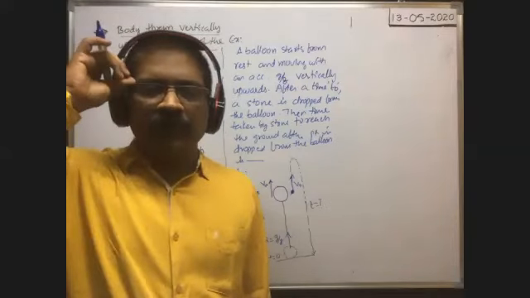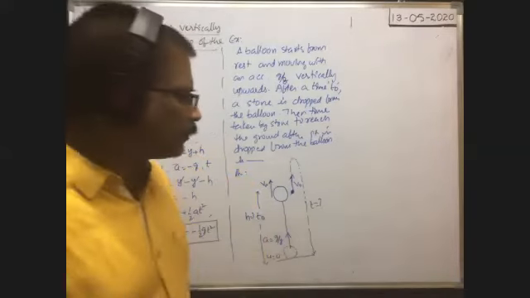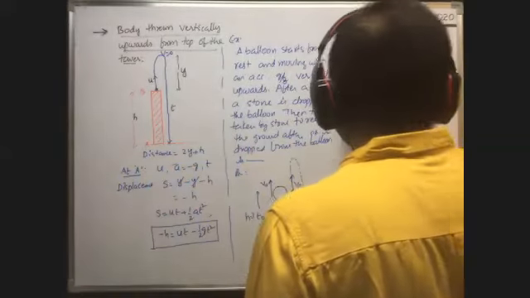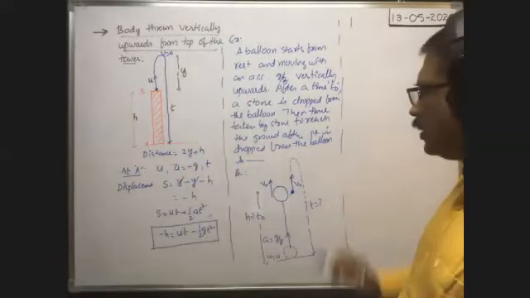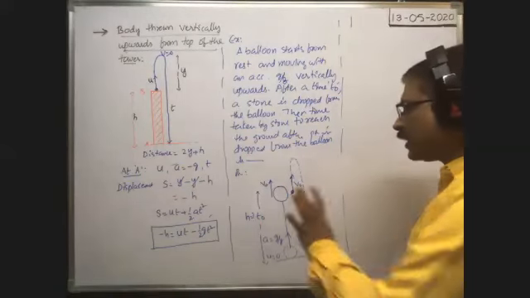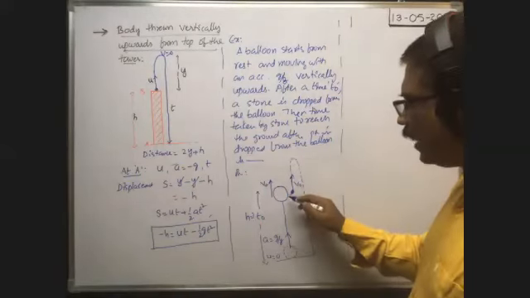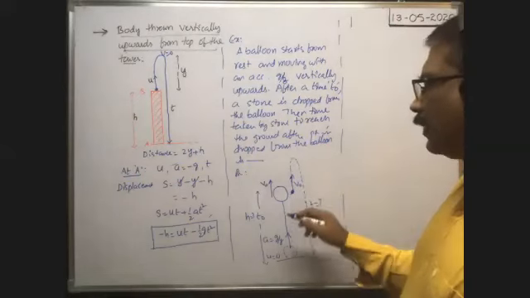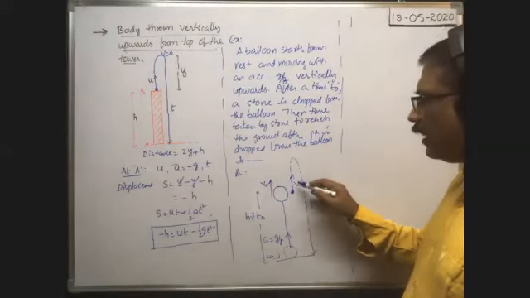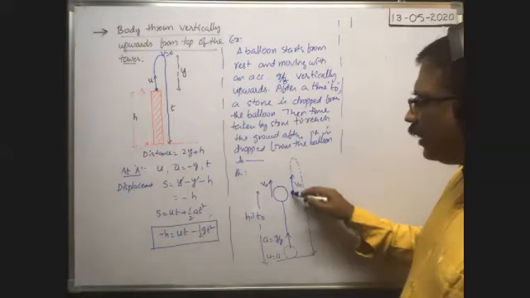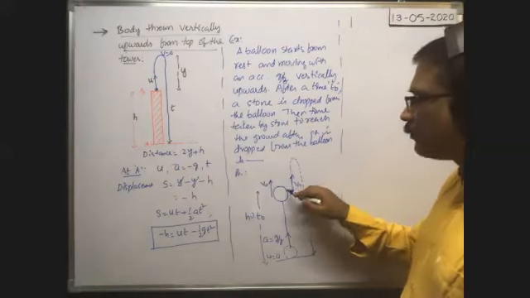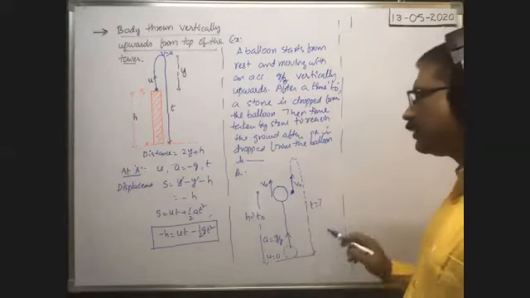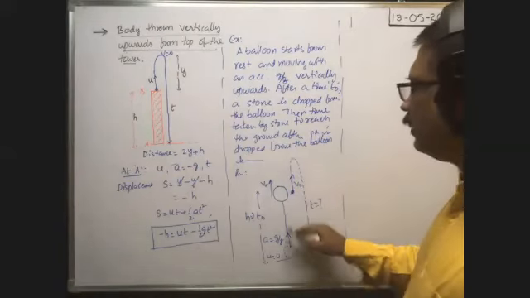Right. Now, just imagine there is a tower of height h. So we have to find the height of the tower first, and v naught we have to find. Because if you know the height of the tower and v naught, or the height at which the stone is released and the velocity of the stone when it is dropped from the balloon, then we can find the time. First we have to find the velocity.